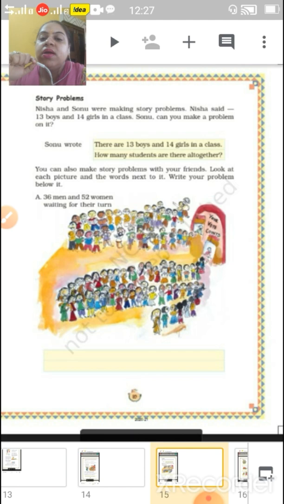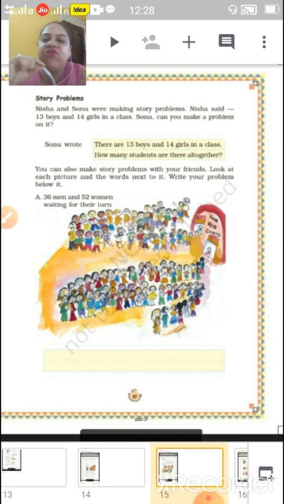Okay. Nisha and Sonu were making story problems. Nisha said 13 boys and 14 girls. Means what you are doing in your word problems, you can also make here. Two children were making a story, and according to that, they are making word problems. What we are doing in maths, subtraction, addition, that is a story problem or word problem. According to that, we can do it.